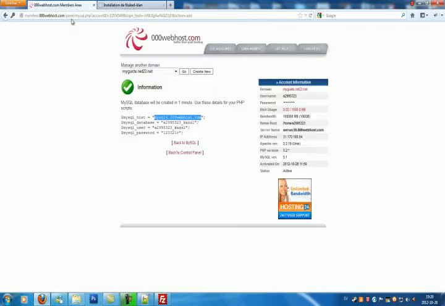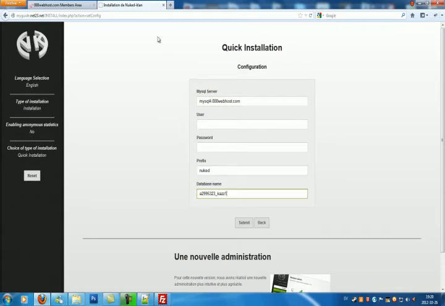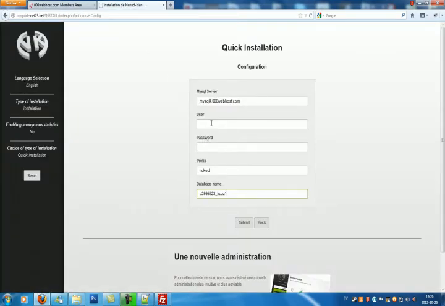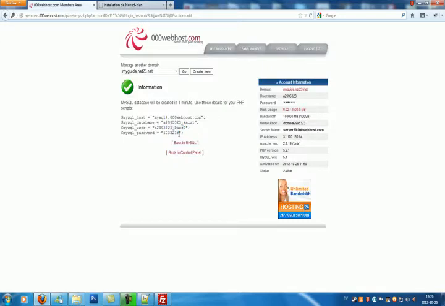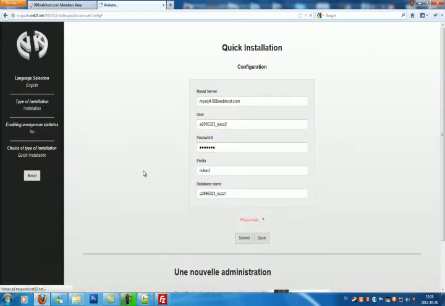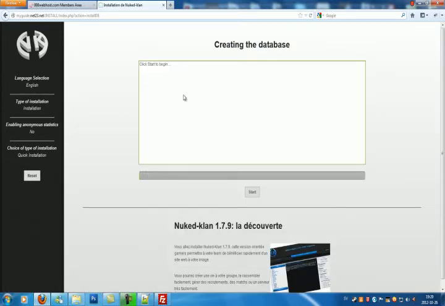Okay, that's the MySQL server. Database name, database username, and the password at least. Let's go. Then click submit. And now it's creating tables on the database, so I'll just wait. Click start, I forgot about that, sorry, my bad.